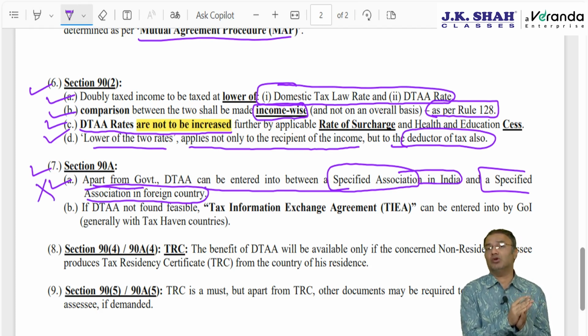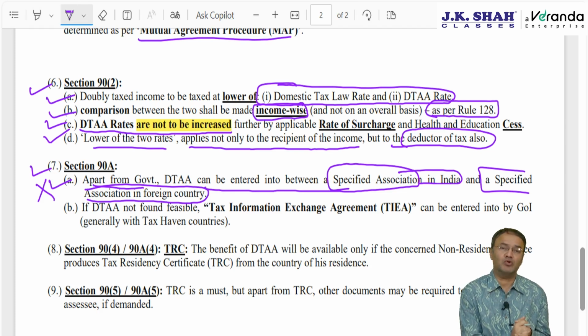If you recollect, I told you there are 196 countries in the world. Out of 196 countries, India has entered into DTAA with 98 countries. 19 countries are tax haven countries like UAE, Brunei, Qatar. Many countries are tax havens. Saint Kitts, Cayman Island, or British Virgin Island. For a tax haven country, it is pointless to enter into an agreement because double taxation will never happen.